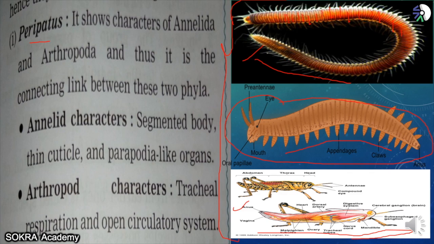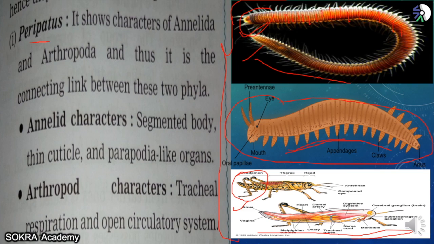This circulatory system where the blood is transferred from one part to another, or this respiration by which oxygen is taken in through the nostril, this process is not present in annelids. But all of these processes are present in Arthropoda. So when the scientists were studying this animal peripatus, they found out that it has the characteristics of annelids also, and it has the characteristics of Arthropoda also.